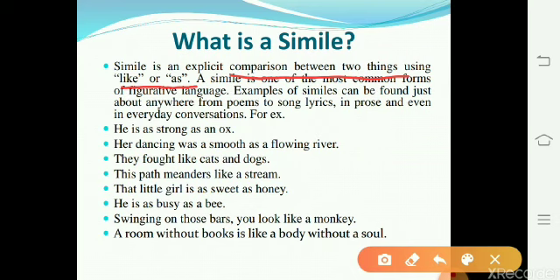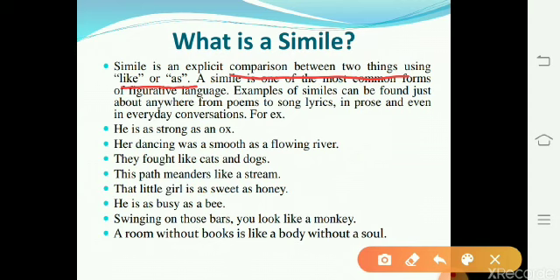Next sentence is, this path meanders like a stream. The path curves back and forth across the landscape like meandering streams. In the next sentence, that little girl is as sweet as honey, which shows that the girl is exceptionally sweet or kind or charming. He is as busy as a bee. It means a person is hardworking like a bee. In the next sentence, swinging on those bars, you look like a monkey. This sentence conveys the idea of rolling forward and doing somersaults like a monkey.